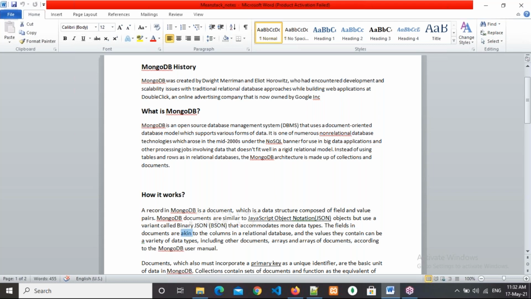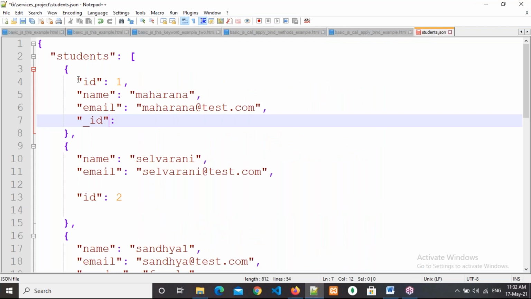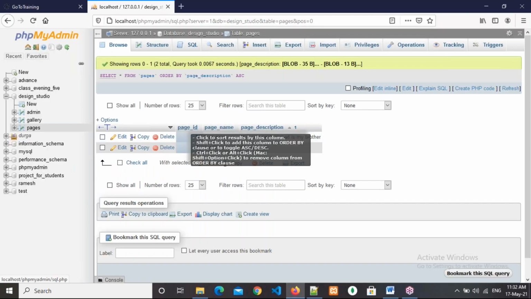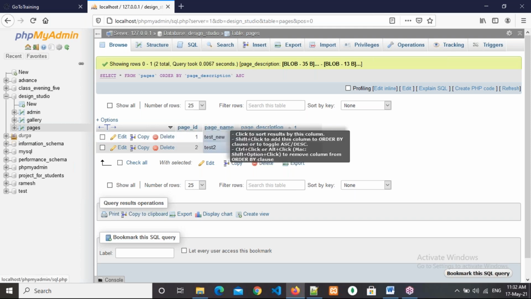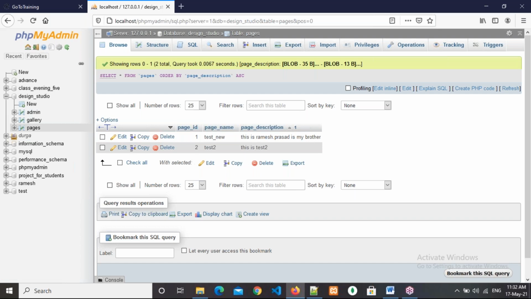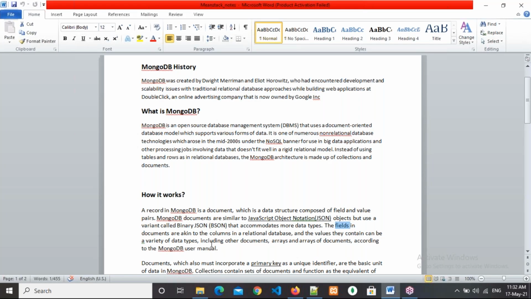Akin means similarity. So the fields in the documents: I told you this is a document and this is a field, or else key also we can call. And this is the column. So there he is comparing, and they have similarity. So here field we can compare with column. That is what he is telling. And the values they contain can be a variety of data types, including other documents, arrays and arrays of documents, according to the MongoDB user manual.